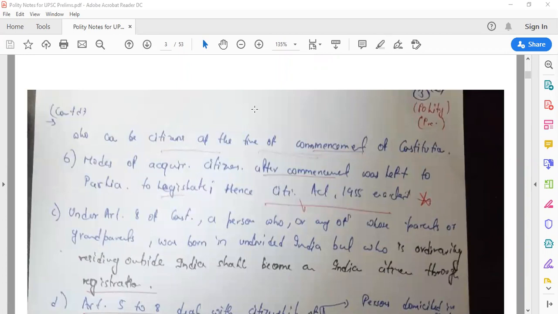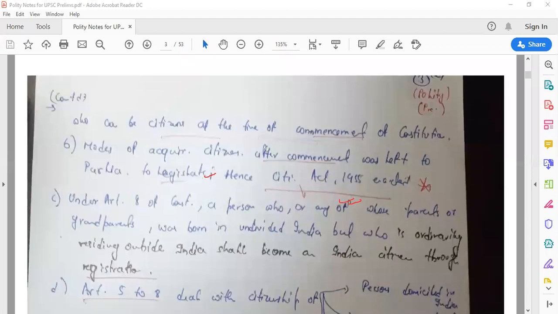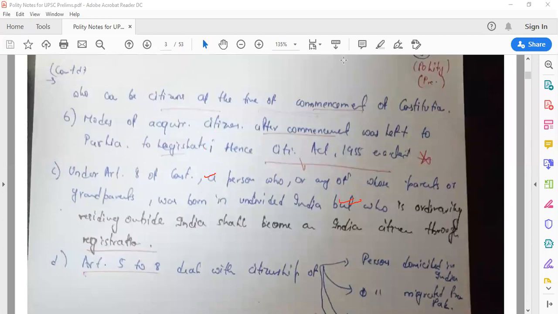For that, we enacted the Citizenship Act 1955. So modes of acquiring citizenship after commencement of the Constitution were left to Parliament to legislate, and that's why Parliament enacted the Citizenship Act 1955. The Citizenship Act 1955 was enacted to give a description of the modes of acquiring citizenship after commencement of the Constitution.